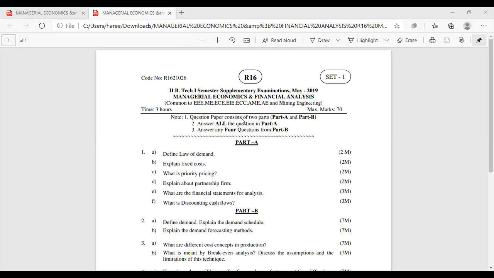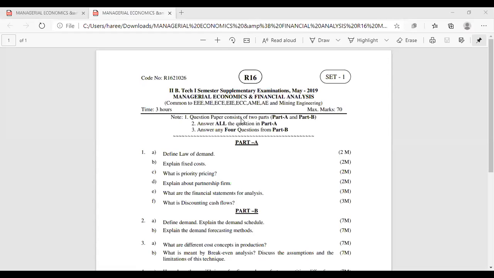Are you able to see how we have to download first? Go to JNTFastupdates.com. Directly you can search from Google also. See here, 2-1 R16 supplementary exams, May 2019.